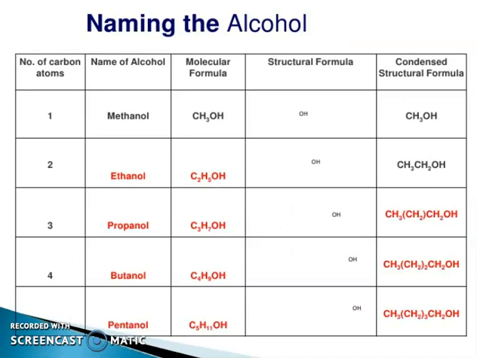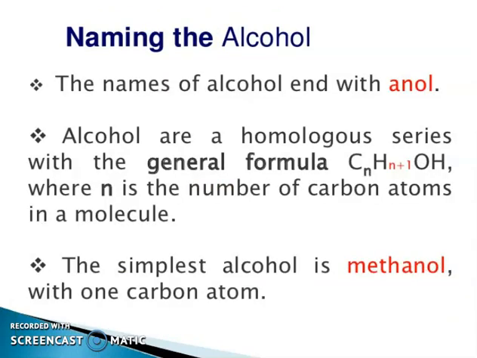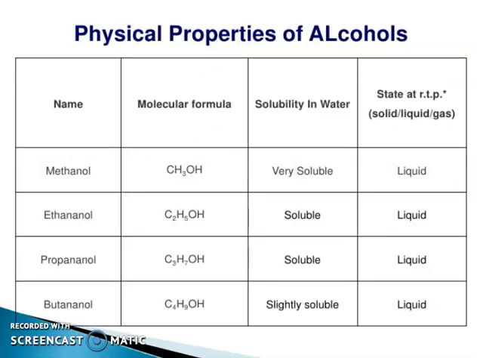Naming the alcohols: methanol, ethanol, propanol, butanol, pentanol, etc. The name of an alcohol ends with -ol. Alcohols are a homologous series with general formula CnH2n+1OH. The n is the number of carbon atoms in a molecule. The simplest alcohol is methanol with 1 carbon atom.